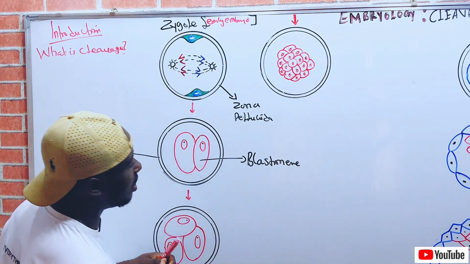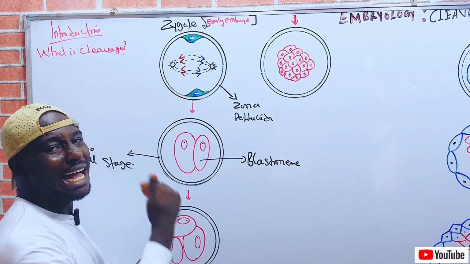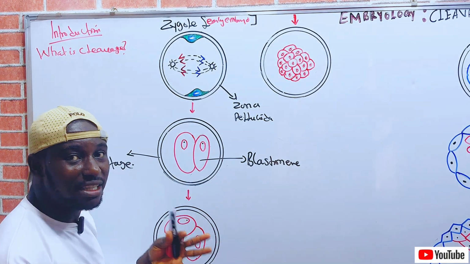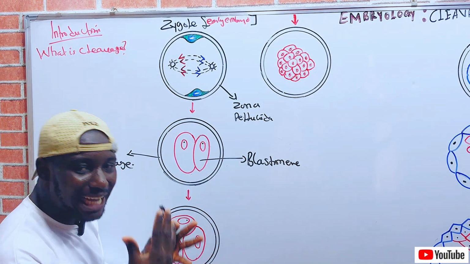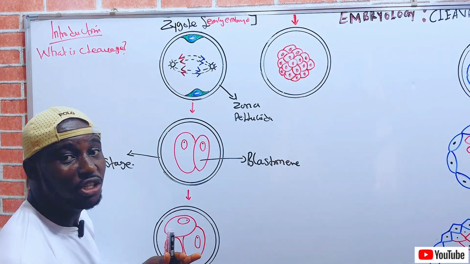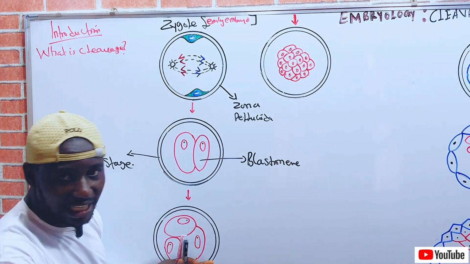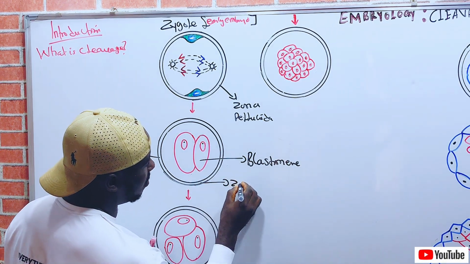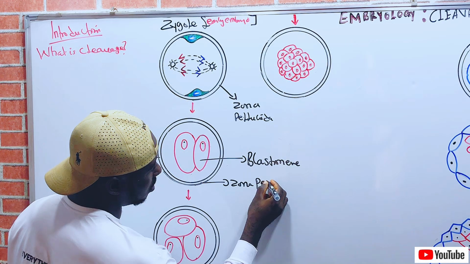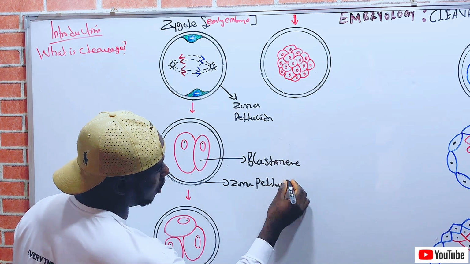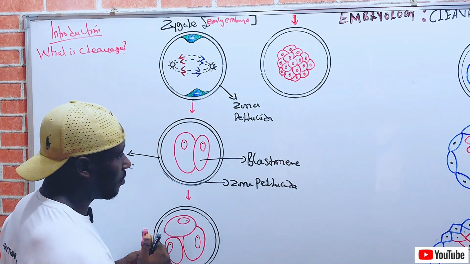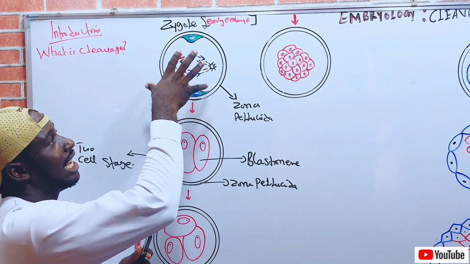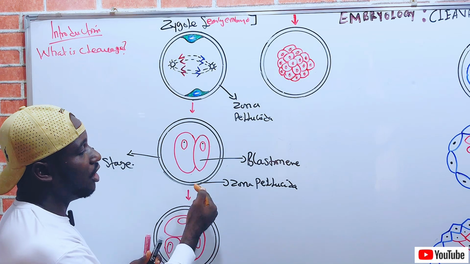Recall that as the cleavage is going on, the zona pellucida still protects the fertilized oocyte with jealousy. It has to protect it until implantation is ready, then it disappears. Now, we have formed our two cell stage from the zygote, because the zygote has to divide to form the two cell stage.